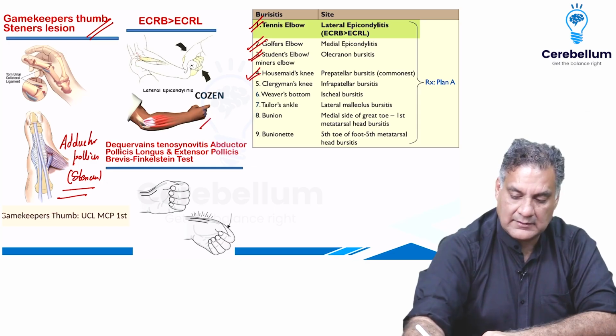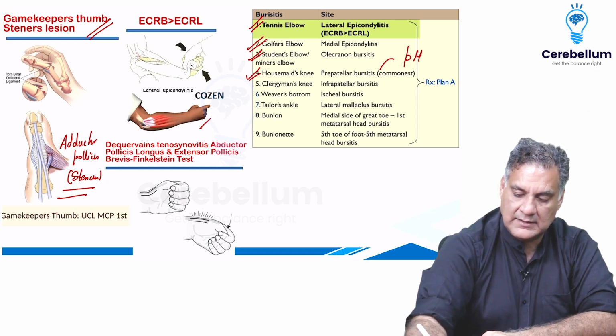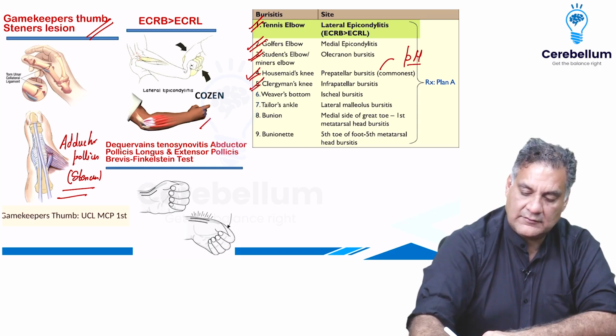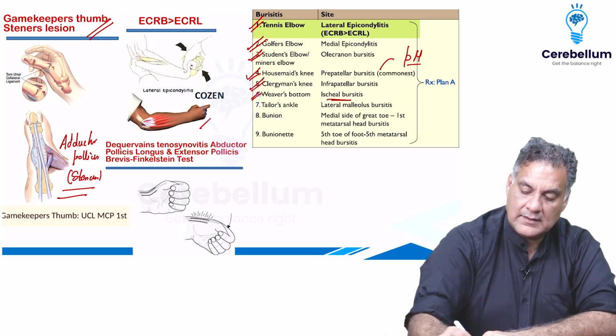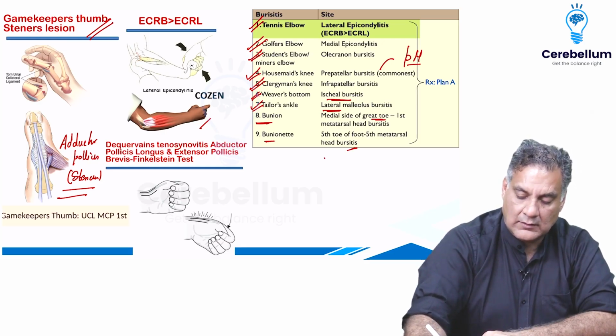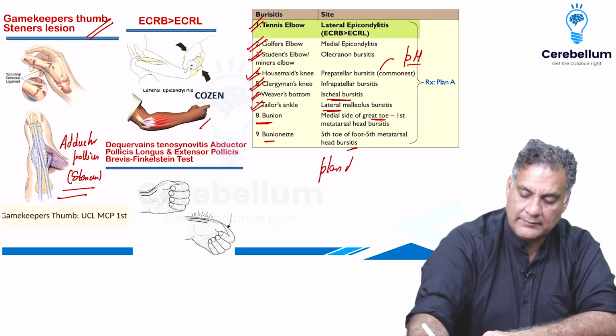Housemaid's knee is prepatellar bursitis, remembered by this PH. Clergyman's is infrapatellar bursitis. Weaver's bottom is ischial tuberosity. Tailor's ankle is lateral malleolar bursitis. Bunion is around the great toe. Bunionette is around the fifth metatarsal base. All the treatment is plan A.